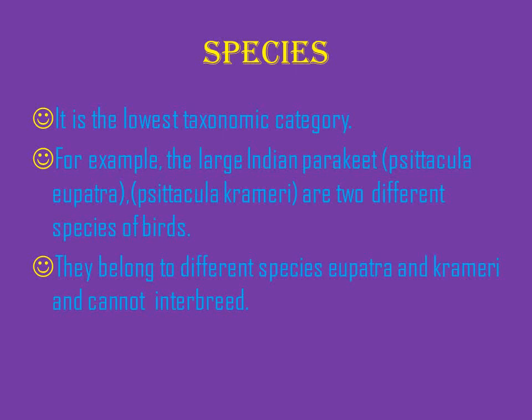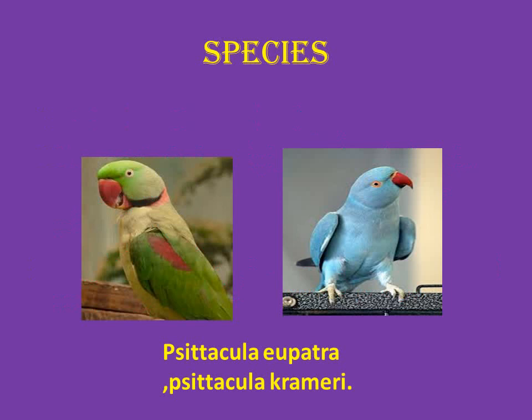They belong to different species. They never interbreed or reproduce with one another. See, you can see the varieties. Two different species of birds.